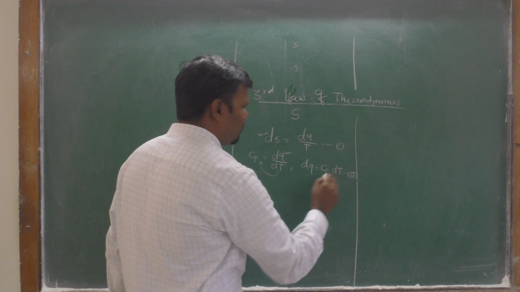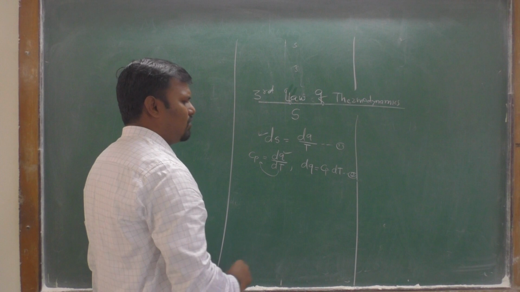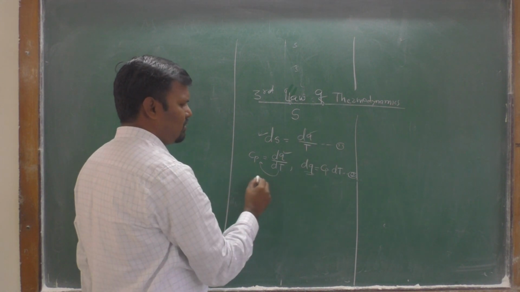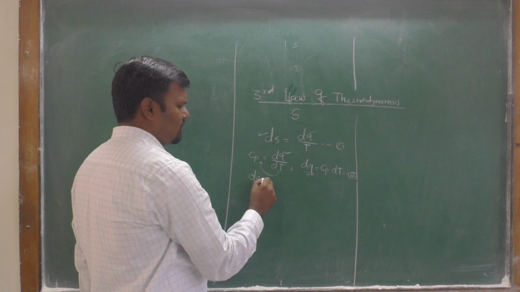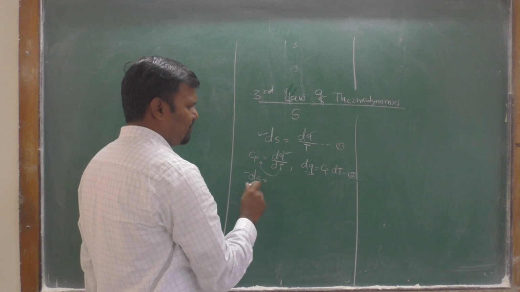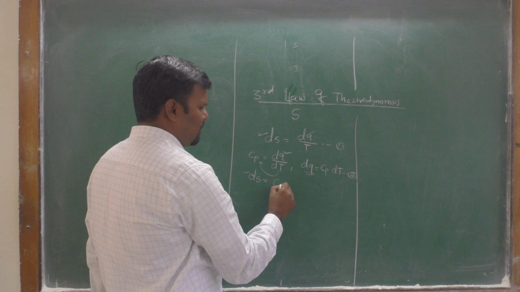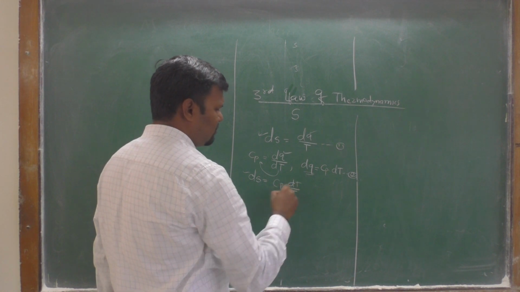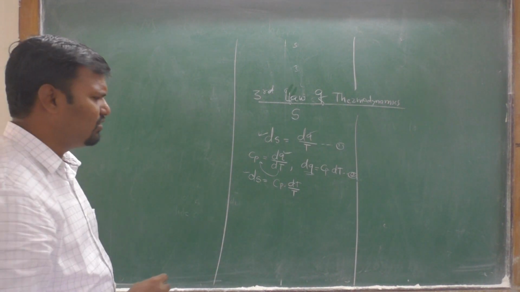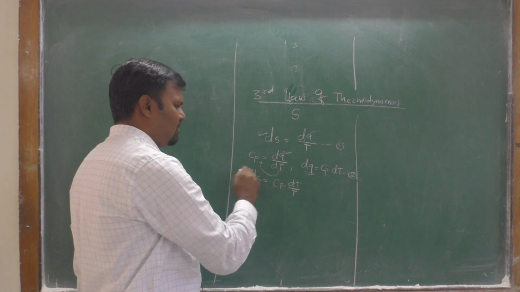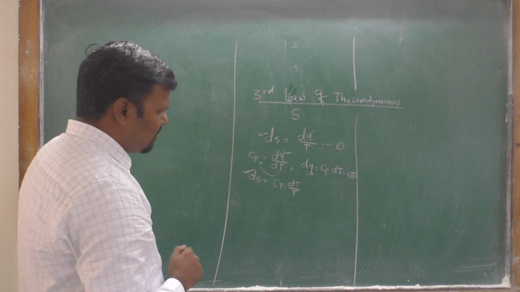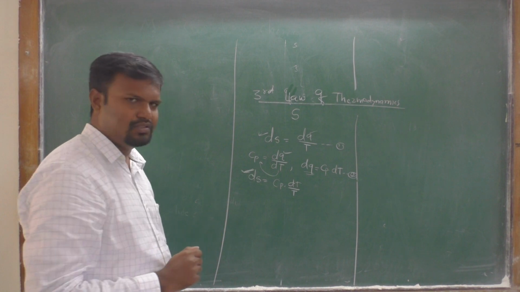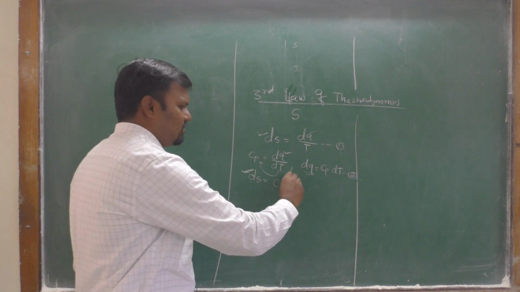Putting equation 2 in equation number 1, this dq we put in this place. Therefore dS, the very small change of entropy, is given by Cp into dT upon T. This change is infinitesimally small.